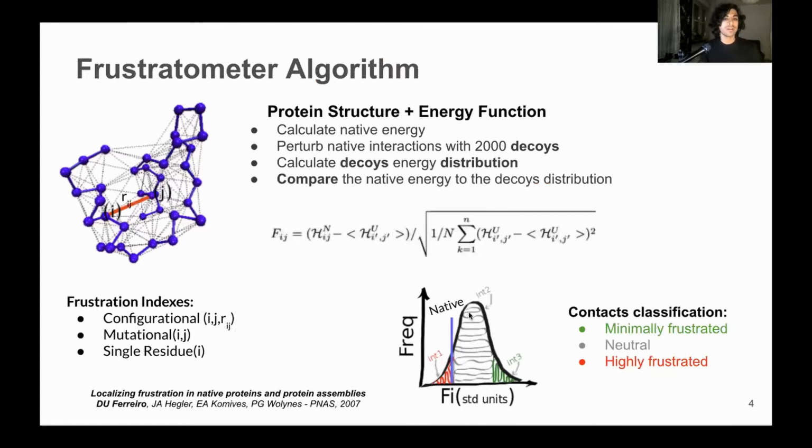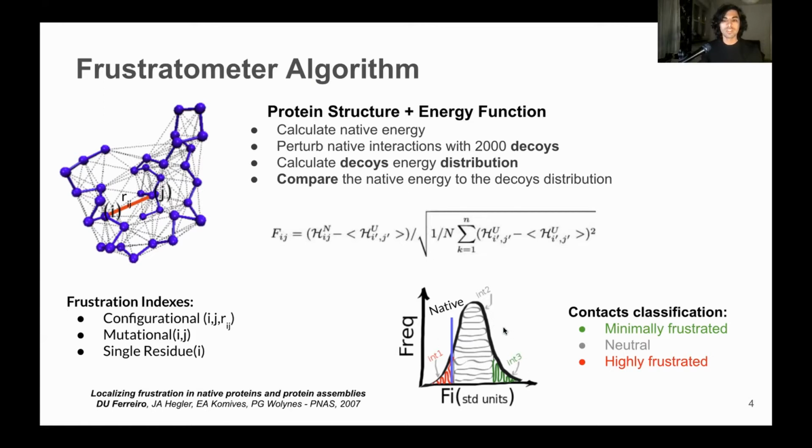Over the years, Ferreiro and co-workers have developed the concept of frustration. They developed an algorithm to localize frustration in protein structures. If in a protein structure we can define which residues are in contact with each other, we can take a given interaction between residues i and j, and by taking an energy function, we can calculate its native energy. Then we can perturb this native interaction by creating decoys, calculate the energetic distribution for these decoys, and compare the native energy to this distribution.